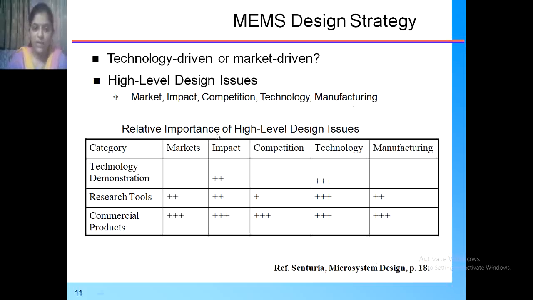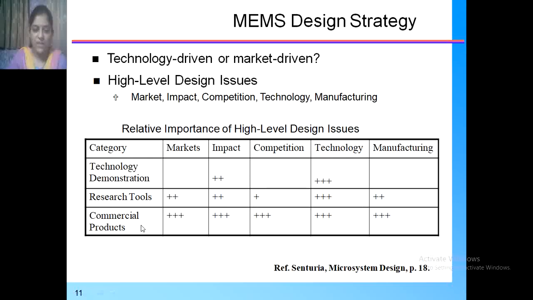So the relative importance of high level design issues: the technology demonstration, impact as well as the technology must be high, as well as the research tool, market impact, competition, then technology and manufacturing.